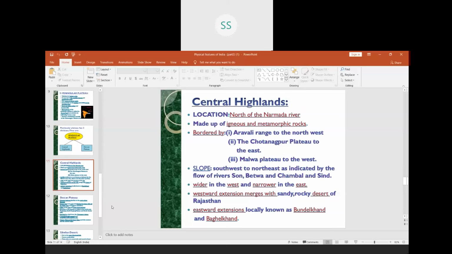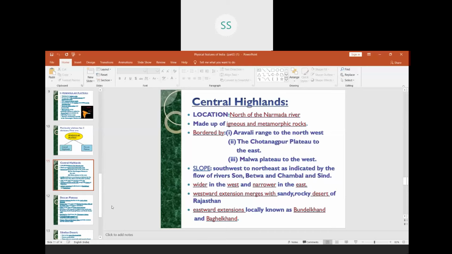If you see the map of India in your book, towards the northwest you will see a range stretching from Gujarat to Delhi, passing through Rajasthan, which is called the Aravalli range.